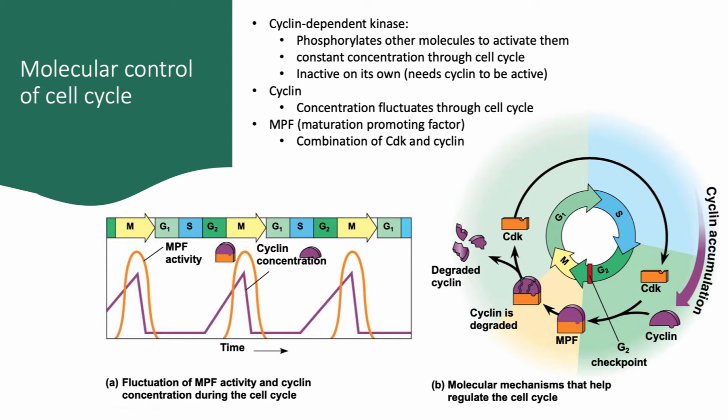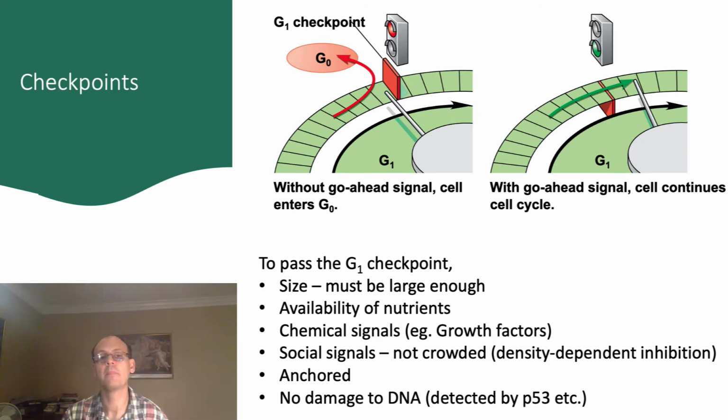What's shown here is the CDK cyclin activity of one pair of CDK cyclins. In fact, there are several different cyclins which control passage of different checkpoints along the cell cycle. Let's take a look at some of those other checkpoints. One of the most important checkpoints is called the G1 checkpoint. As I mentioned earlier, many cells exit the cell cycle into a phase called G0.